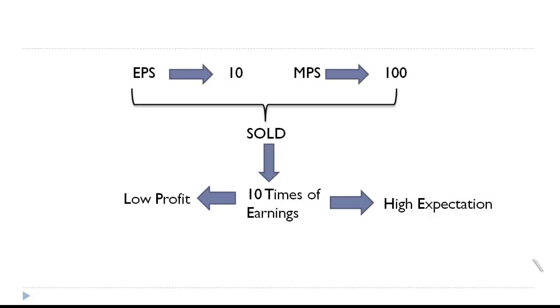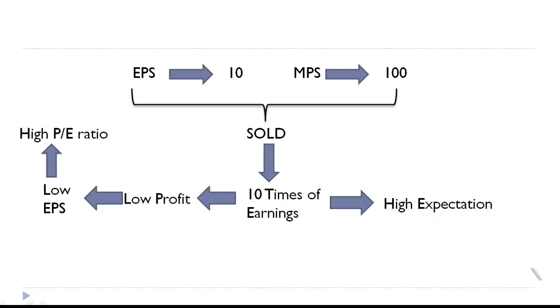See, what is this price earnings ratio? It is market price divided by earnings. If the earnings is very low, if the denominator is very low, obviously the ratio will be very high. So a high ratio can also be on account of low profit, which will be on account of low EPS. I mean, if there is a low profit, there will be low EPS. So that can also pave the way for a high PE ratio.